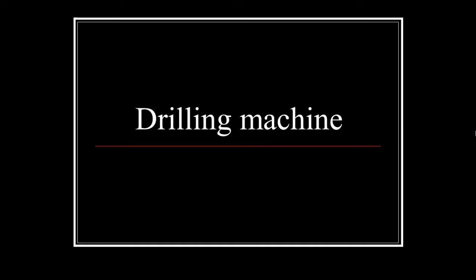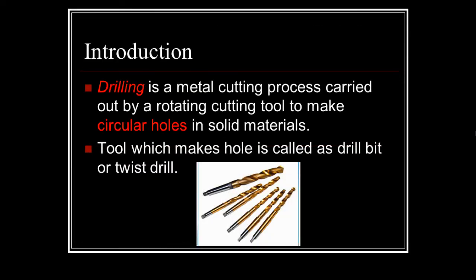We can say that drilling can be easily done at lower cost and in a shorter period of time with the help of the drilling machine. Drilling can also be called an operation of producing a cylindrical hole of required diameter and depth by removing the metal with the rotating edges of the drill.